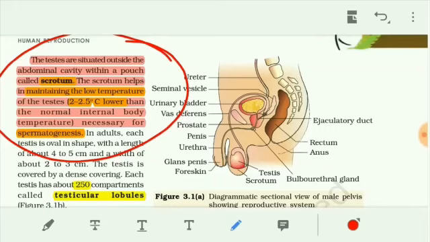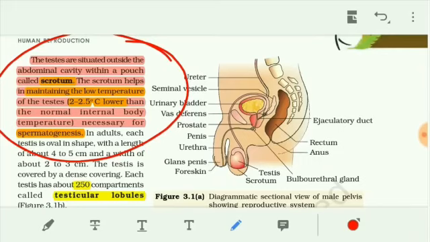And the seminal vesicle also secretes some fluid. This is important for sperm movement as well as providing nutrition to the sperm. The ureters carry urine from the kidney to the urinary bladder. The ejaculatory duct is a duct which delivers the sperm into the urethra. The rectum is part of the large intestine, and the anus is the last part of the large intestine.